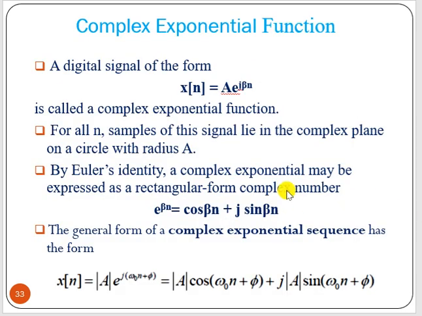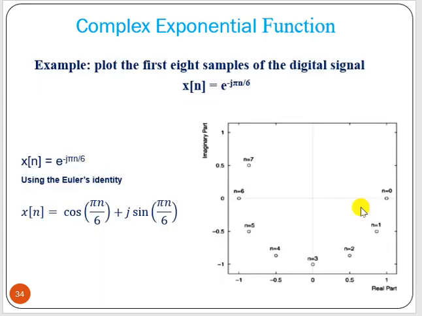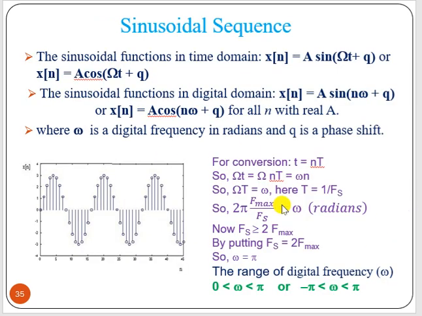Okay. Now the complex exponential function, a digital signal of the form a e to the power j beta n. Now e to the power j beta n, according to Euler identity, we can write as cos beta n plus j sin beta n. That means a e to the power j, say omega n plus phi, we can write in this form also using Euler identity. And we can plot that also, thus plotting the values, no problem.